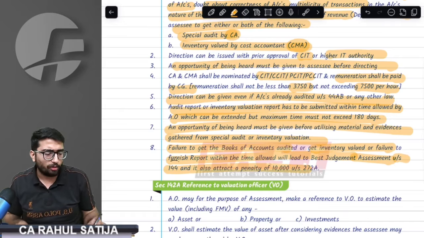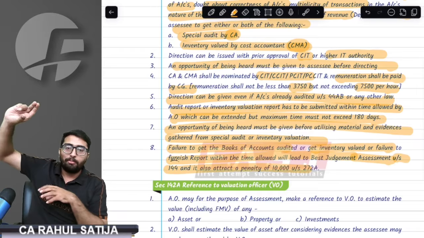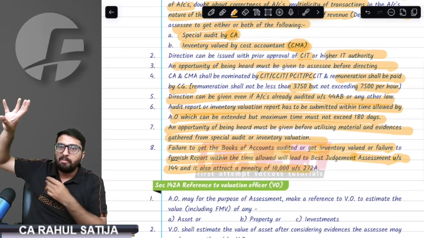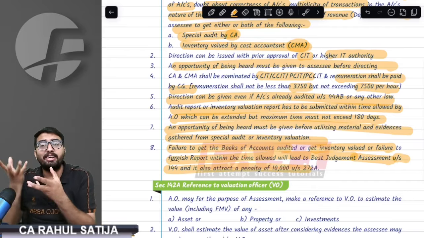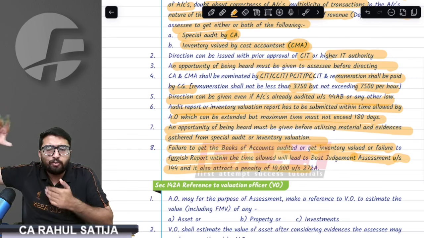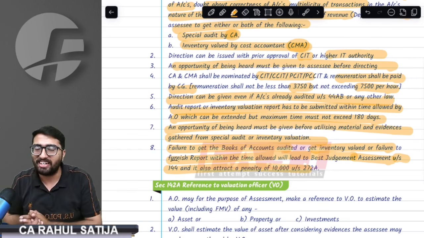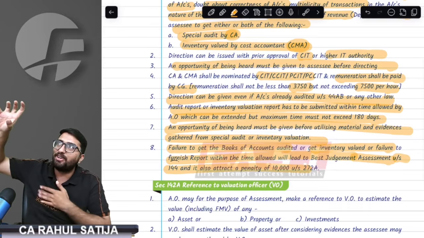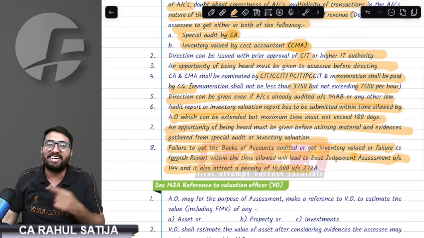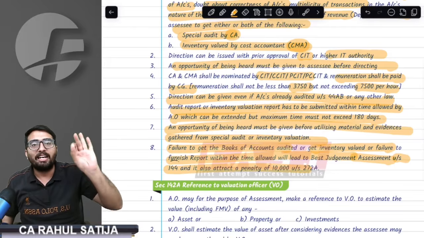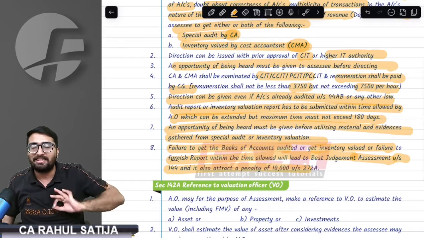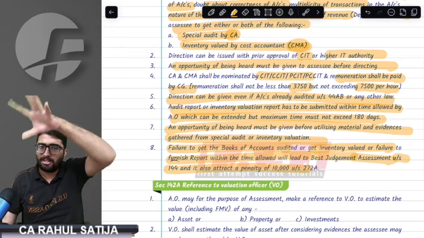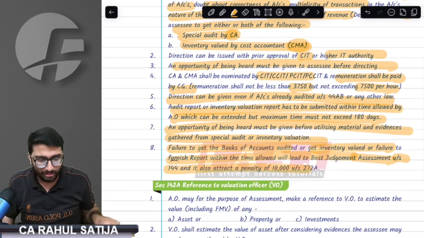So there is an important case law. What happened was, a chartered accountant was appointed and I am the SSC. The chartered accountant never came to me. He was properly appointed, but the chartered accountant never came to me and never did the audit himself. I am an SSC willing to get audited, but the chartered accountant was not auditing. So in that case, is it my fault? Just tell me, is it my fault that I want to get audited, but the chartered accountant is not auditing? Provision says no. The department cannot do best judgment assessment against you if you are willing to get audited, but the chartered accountant is not doing it. You can expel the chartered accountant, but remember they cannot do anything against you.